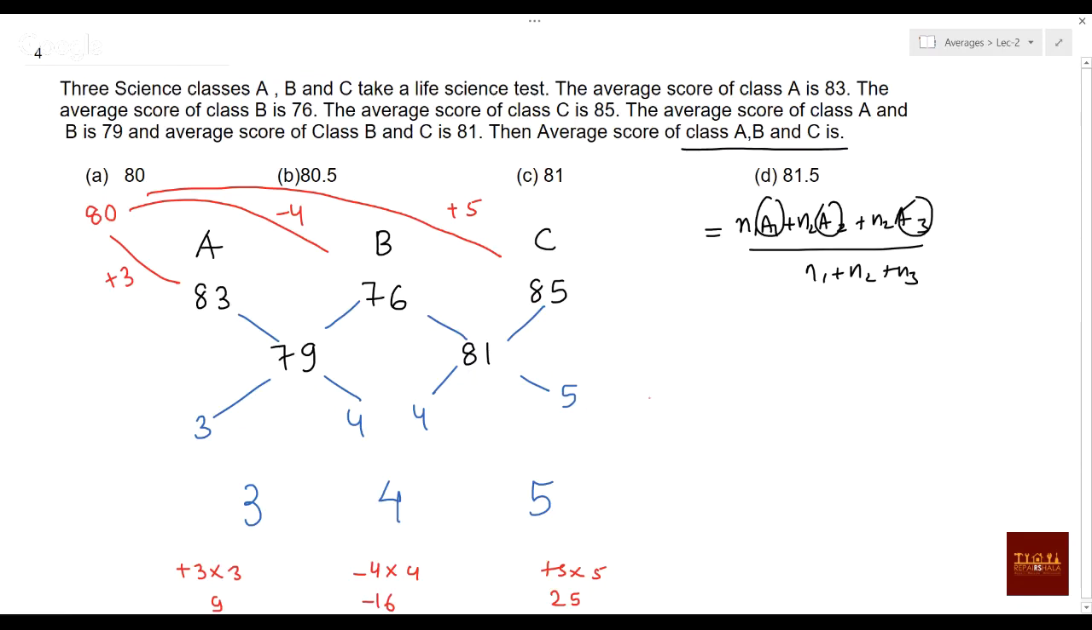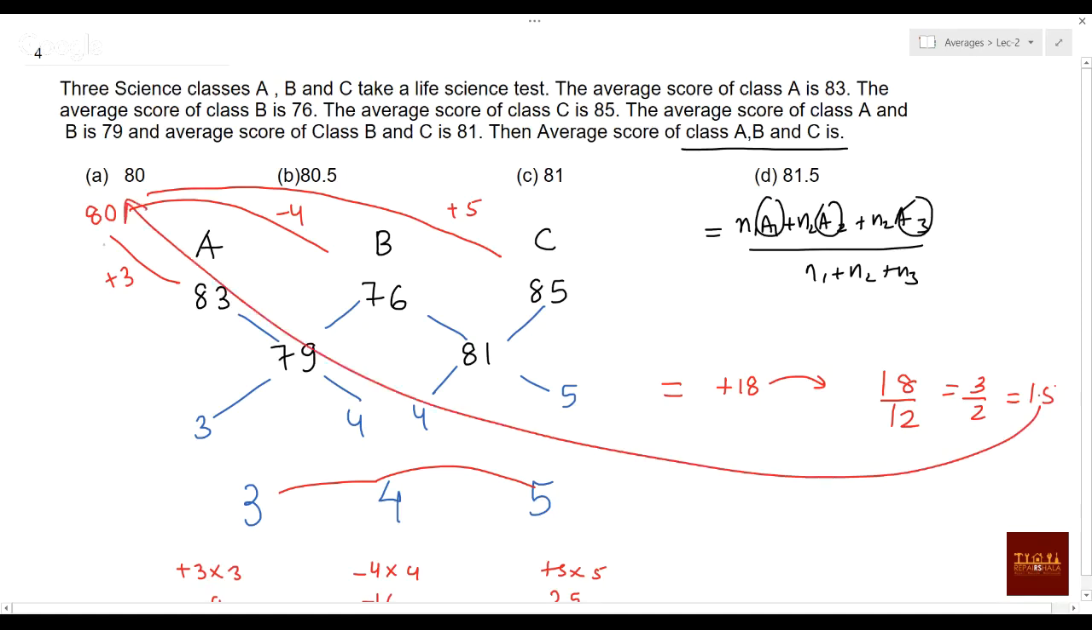I think this is clear, right? So how much are you getting? Plus 18. This is the total deviation which is left, and it should be distributed among how many elements? 3 plus 4 plus 5, that is 12. So 18 by 12, or 3 by 2, that is 1.5. So your average should be just 1.5 more than what you have assumed.